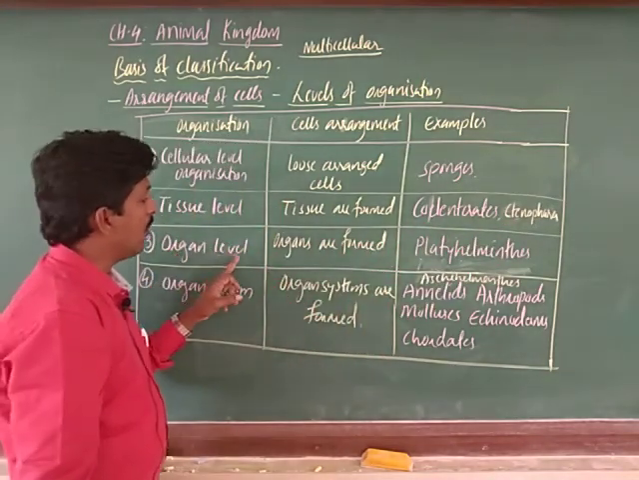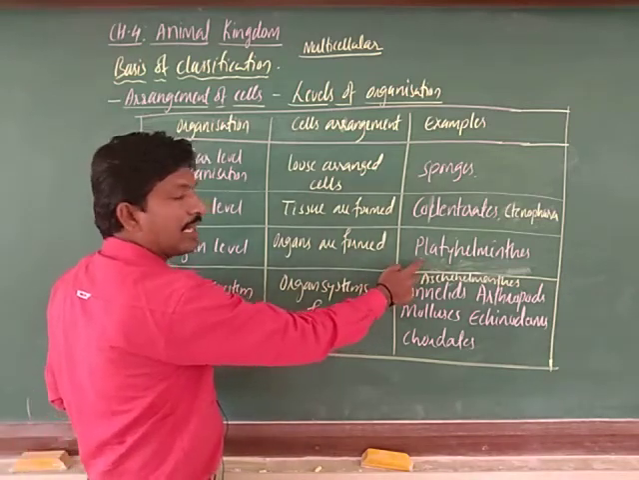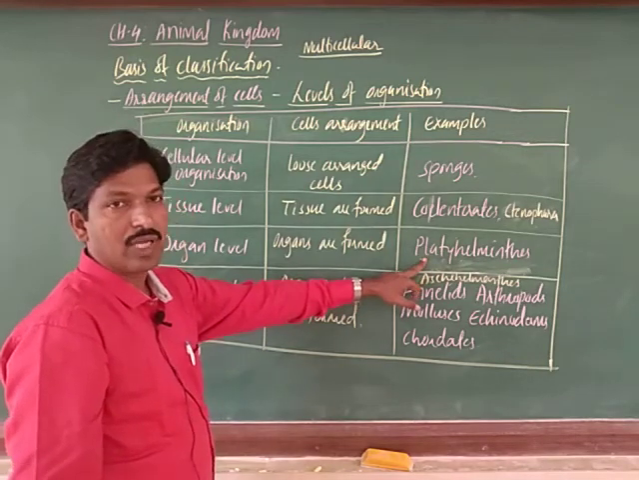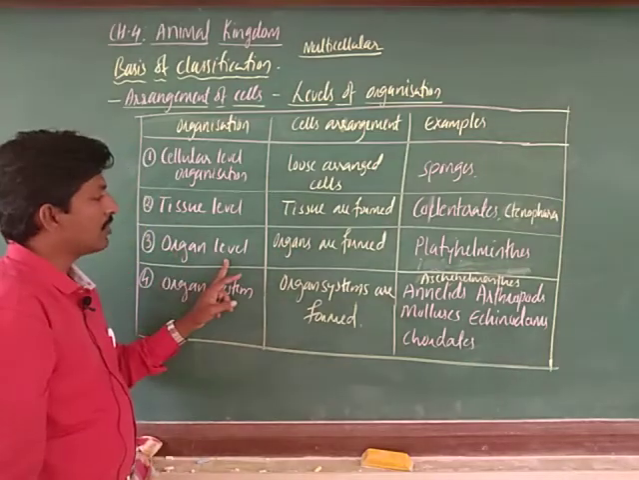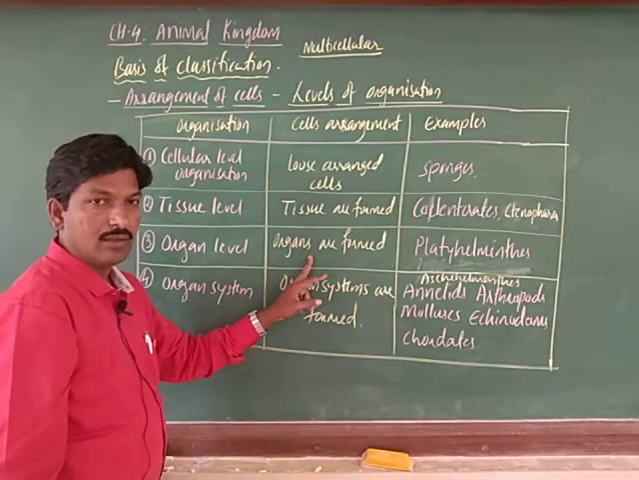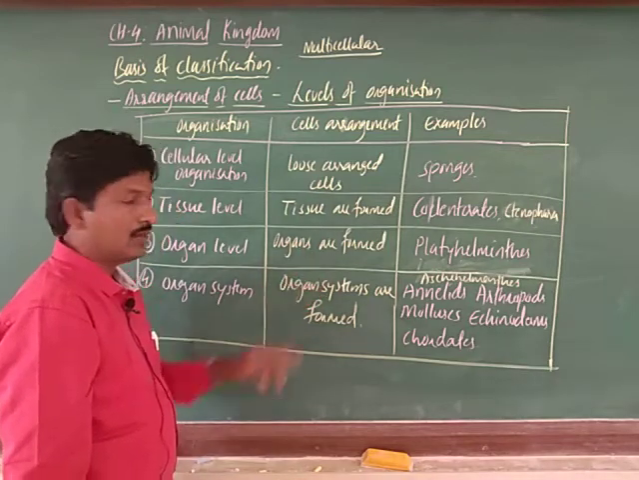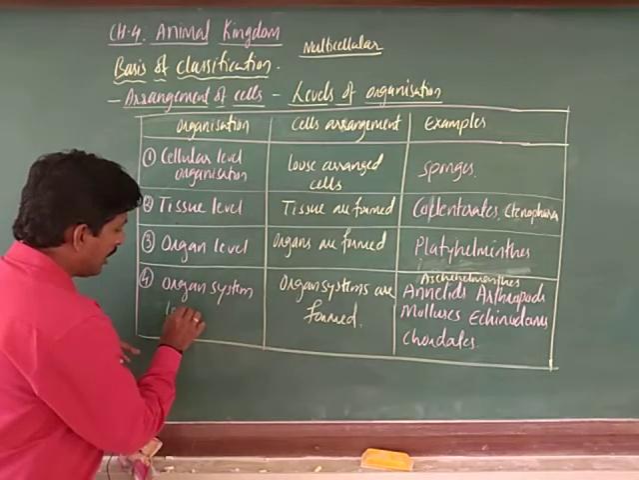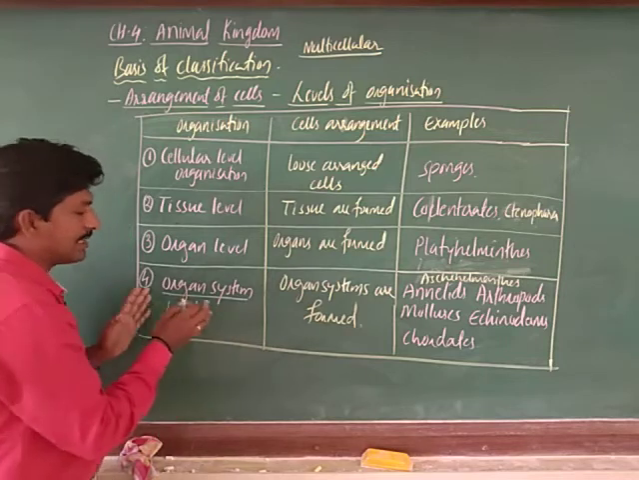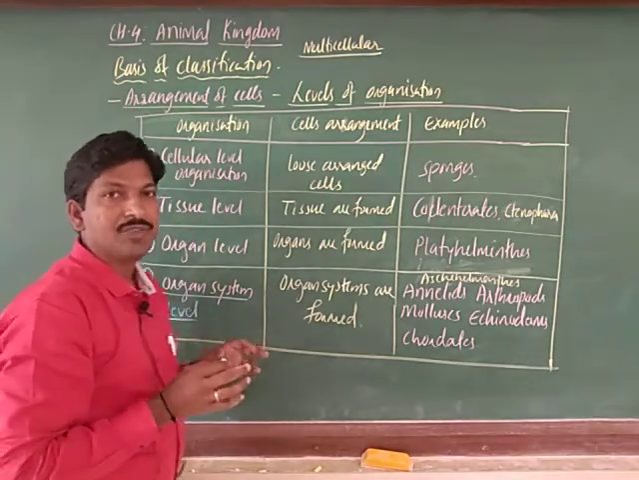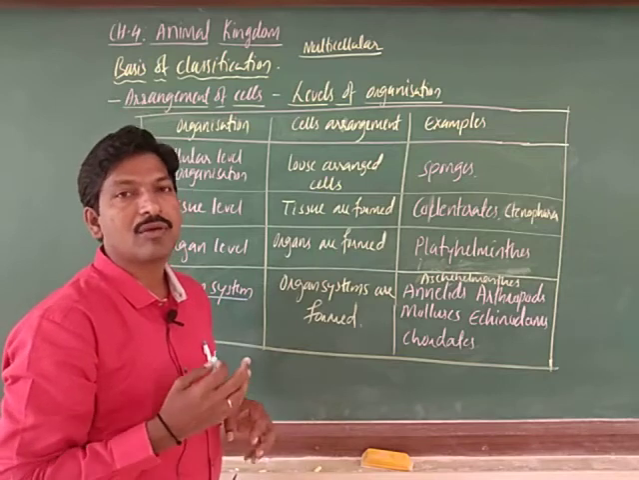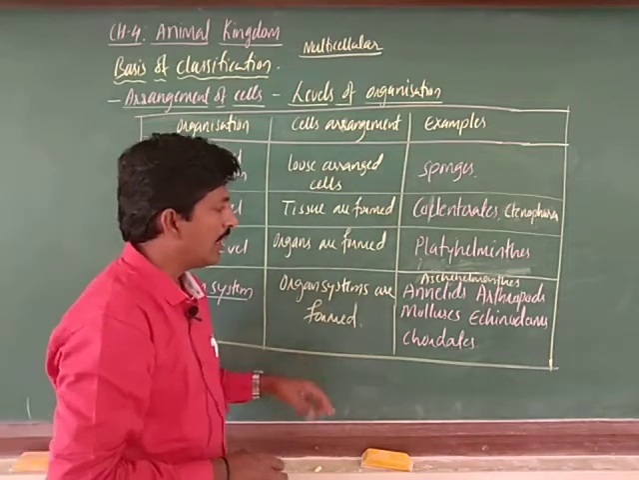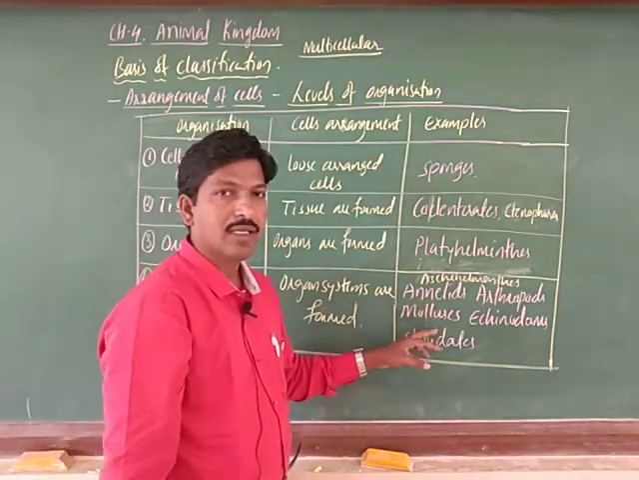Next, organ level of organization in Platyhelminthes, flatworms. That is organ level of organization, because organs are formed in their body, which we can observe. Next, the organ system level. The organ system level is the highest level of cell arrangement. Organ system means a physiological system is formed, like the digestive system and excretory system. Different organ systems are formed here,